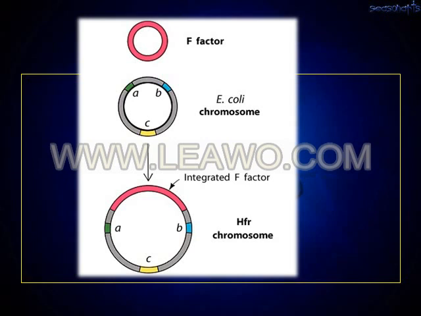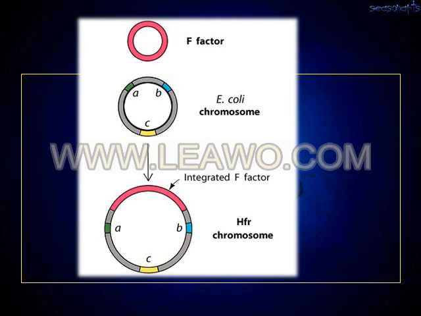Once it is integrated, this bacteria will turn into a high frequency cell. That means it can transfer genetic material at a high frequency from one cell to another cell. So this is how this high frequency cell will develop.